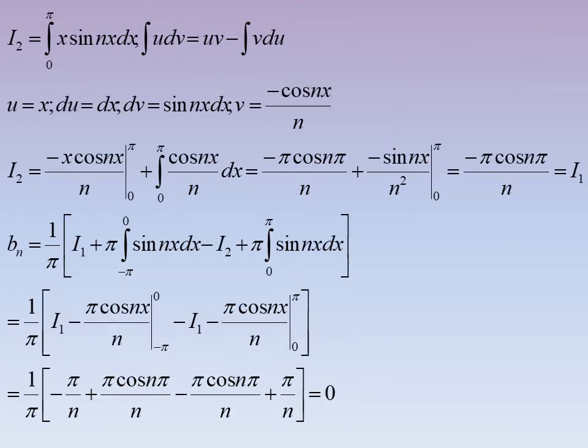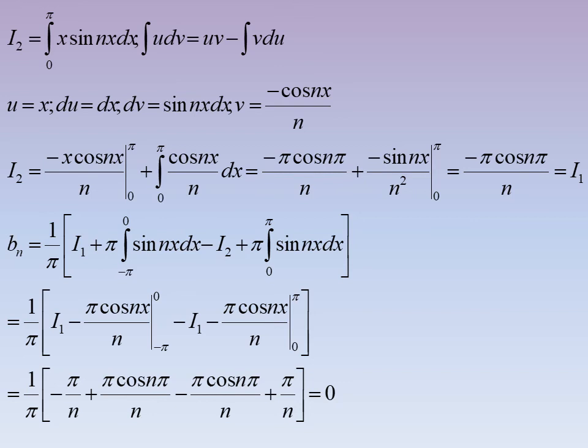Next, I have taken I2 is integral from 0 to pi x sin nx dx, and it's also of the integral u dv formula, and if you integrate and substitute the limit, I2 is equal to minus pi cos n pi by n. It is equal to our I1.